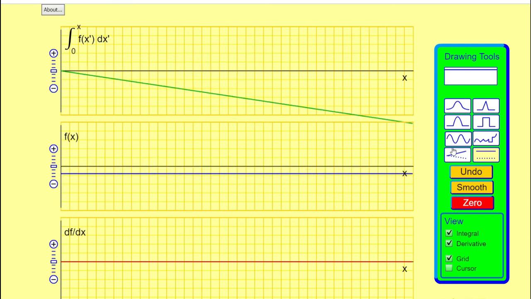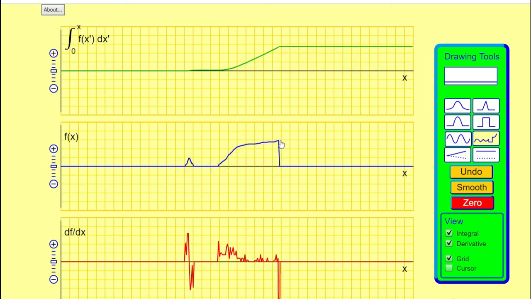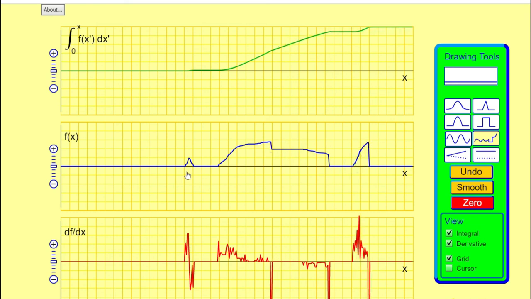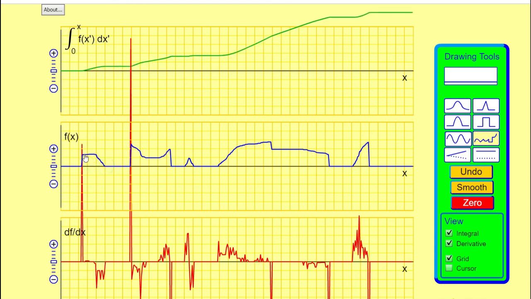Now let us talk about this free form function. If it is changing like this, you see how the integral and the differentiation vary. This is again very important to visualize.